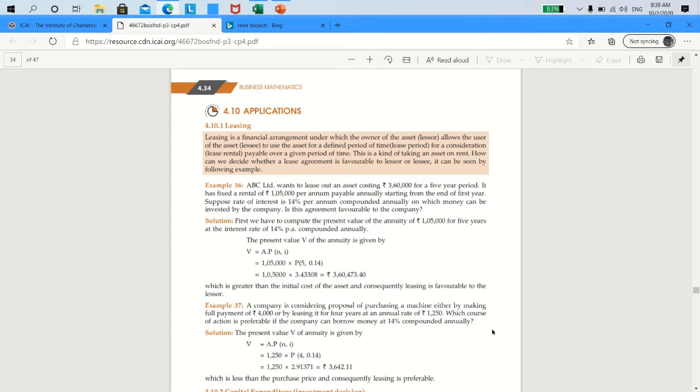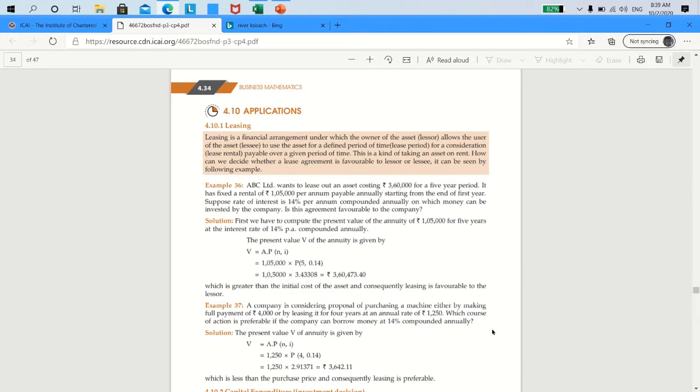Alternatively, if you lease, you don't have to pay anything today, because you will generally be asked to pay a lease rental as you use the asset starting from the end of the first year. Therefore, after identifying that this is an annuity regular plan because rent is required to be paid by you from the end of the first year, you will then arrive at the following. How do you compare whether buying is better or leasing is better?